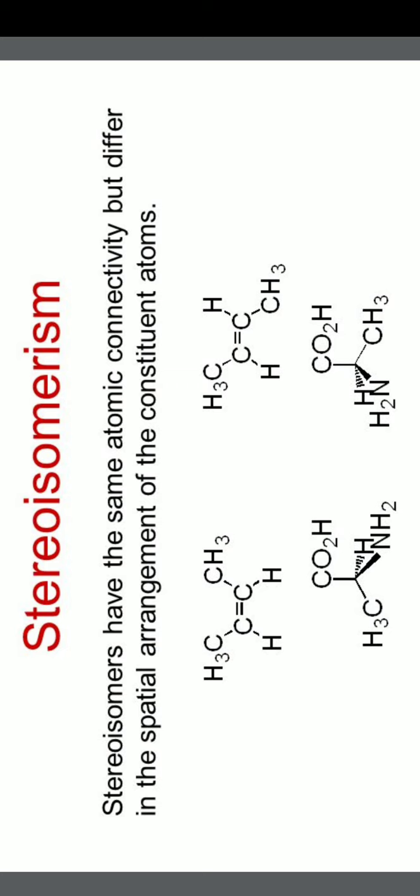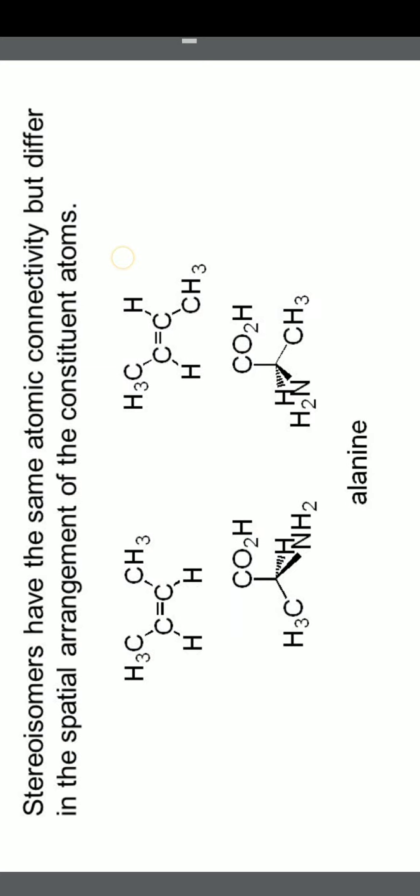The structures are different up to now. From here onwards, we discuss stereoisomerism. In stereoisomerism, it is something different. The structures are the same. There won't be any difference in the structures. Connectivity is the same. The definition itself is like that: the isomers with the same molecular formula and the same connectivity are called stereoisomers. Then what is the difference here? How are stereoisomers different? You can see the best example here.